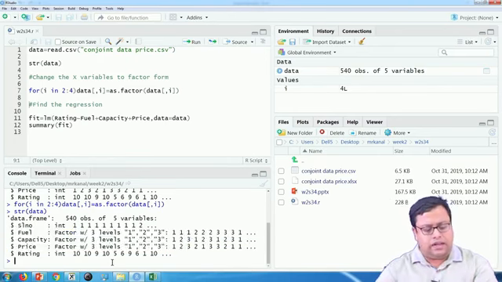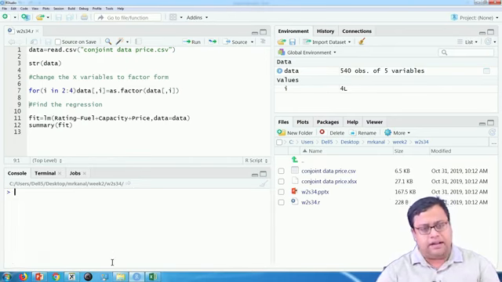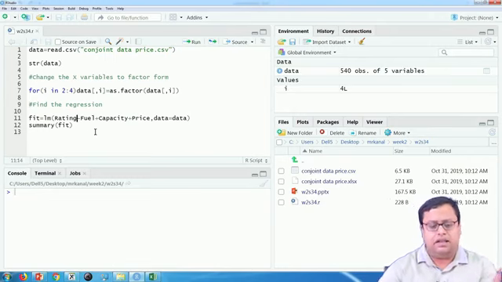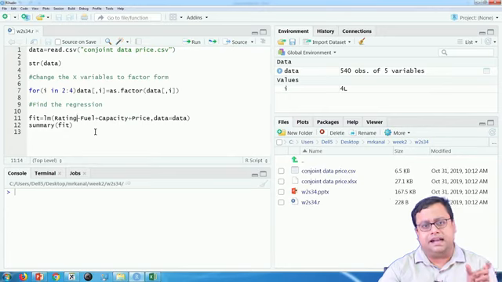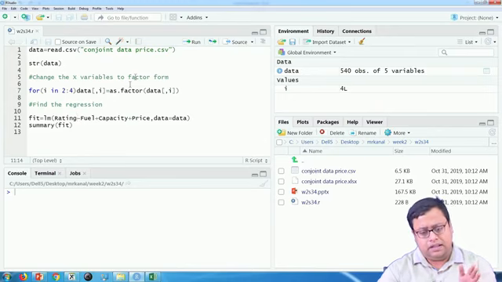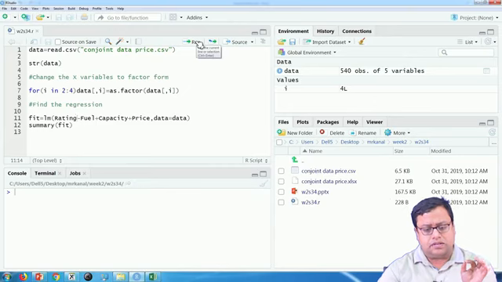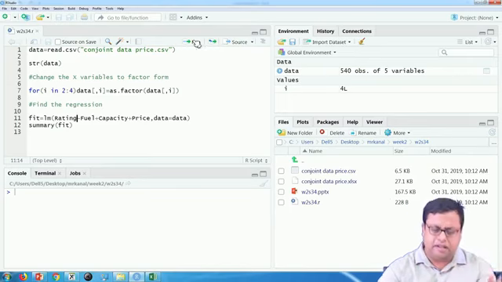Now the only thing left is to run a regression. Rating is my y variable, and fuel, capacity and price, all 3 factor variables, become my x variables. I just run a simple linear regression. You can probably run some other kind of regression, such as an ordinal logit regression, but for simplicity, a simple linear regression works.